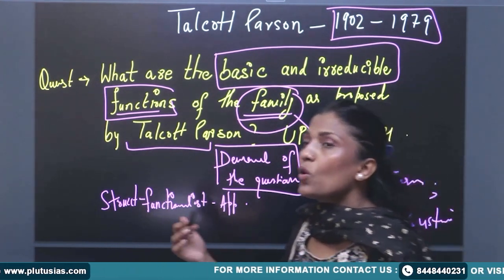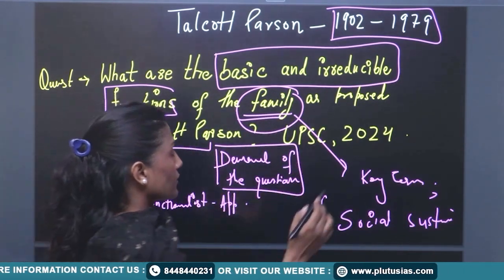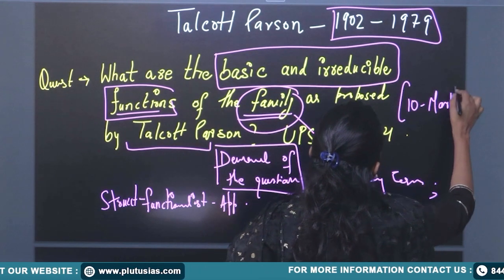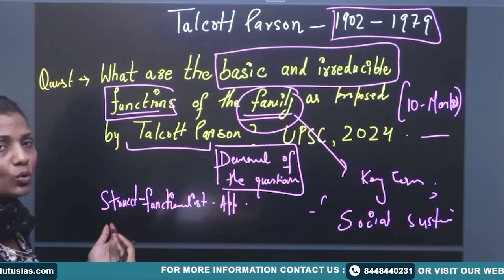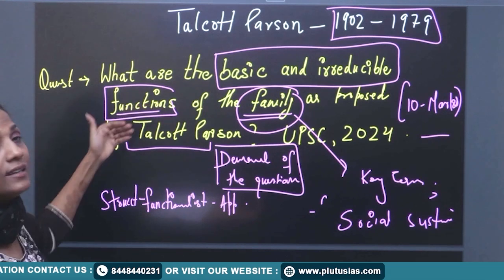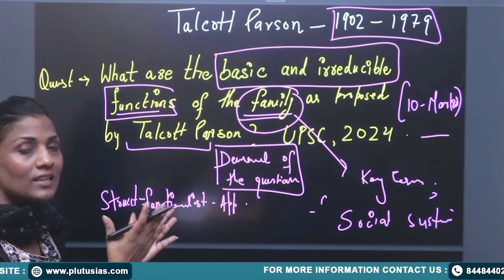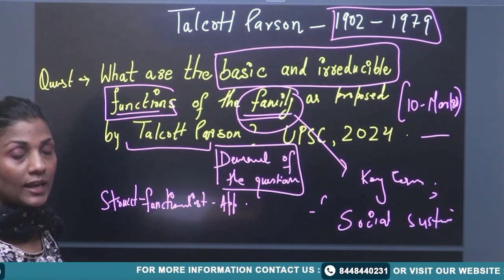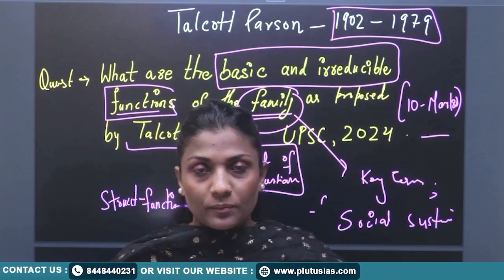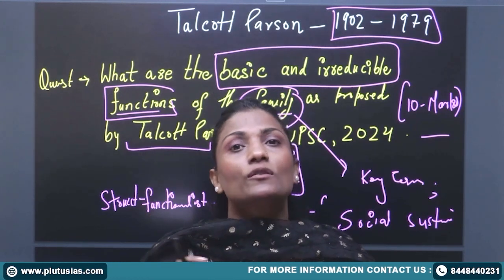But you are not supposed to write on social system theory because this is a 10-mark question. You can introduce the question in one or two lines: family is a subsystem of social system theory, which is given to us by Talcott Parsons. It plays a significant role in maintaining social cohesion and stability. For that, it is highly required to have conceptual clarity.